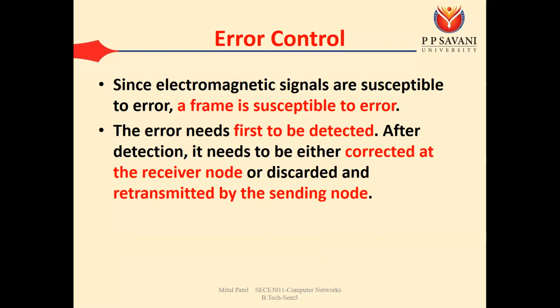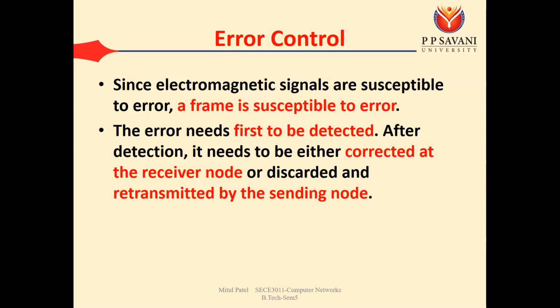There are various factors that can affect those signals: attenuation, distortion, and noise. So at the receiving side, when we are creating the frame, it is possible that some of the bits are changed, or that whole frames are lost. These things are possible when your data is going through the medium.